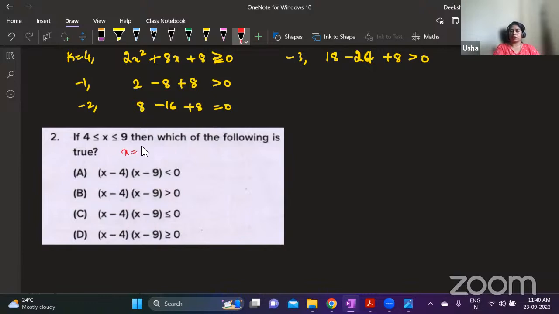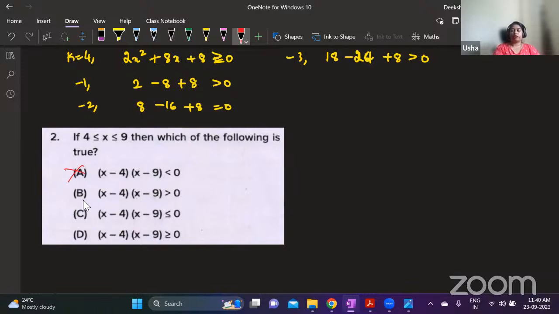Suppose you take x is equal to 6 or something. 6 minus 4 is 2 and 6 minus 9 is minus 3. It will be less than 0. But since x includes 4 and 9 as well, for 4 and 9, this will be equal to 0. It is not less than 0. So this is wrong. The equation that you choose should be true always.